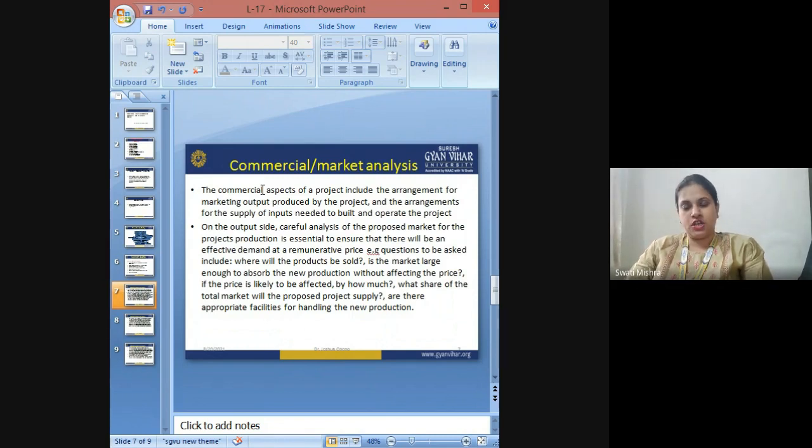Then comes the commercial or market analysis. The commercial aspects of a project basically include the arrangement of marketing output produced by the project and the arrangements for the supply of inputs needed to build and operate the project. On the output side, careful analysis of the proposed market of the project's production is highly essential. This is needed to actually ensure that there will be an effective demand at remunerative prices.